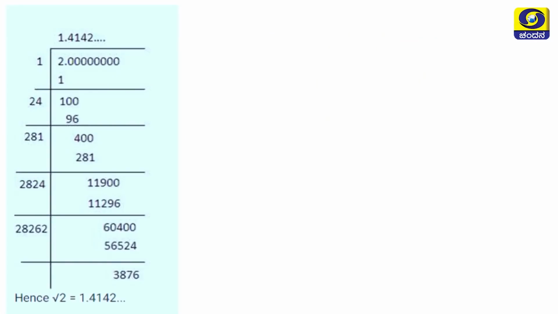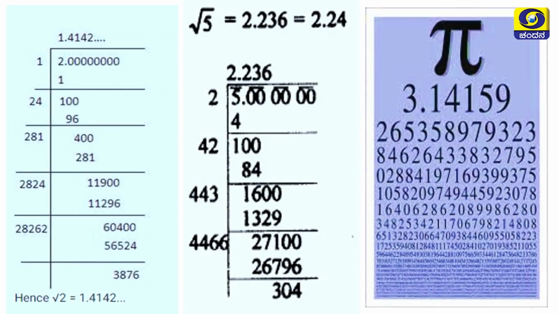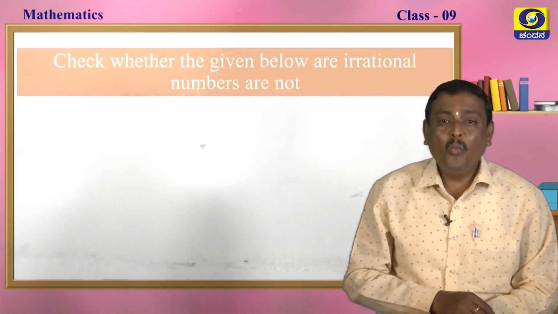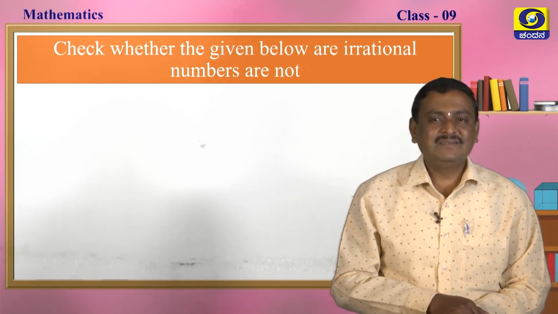Please note down the value of root 2, the value of root 5 and the value of pi. The value of root 2 is 1.4142, an approximation value, my dear students. Root 5 is 2.236, that is an approximation value of 2.24. Pi is 3.1415. There are so many digits. So, why? We want to solve some problems, my dear students.